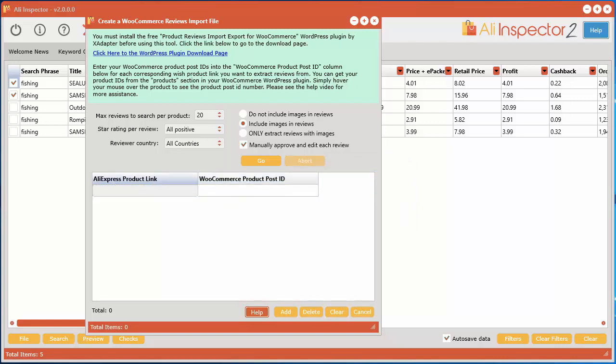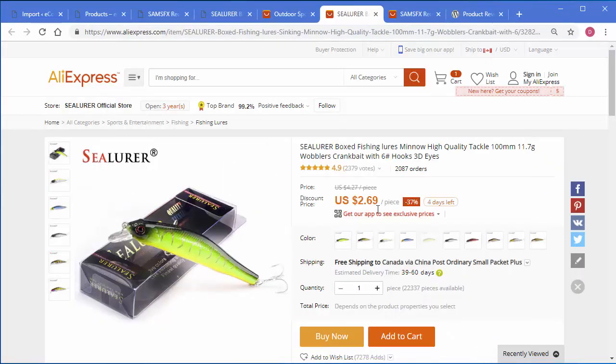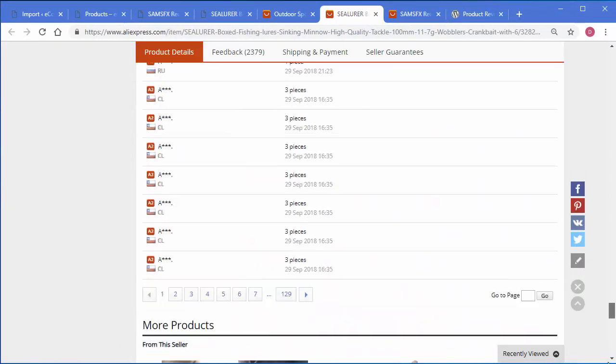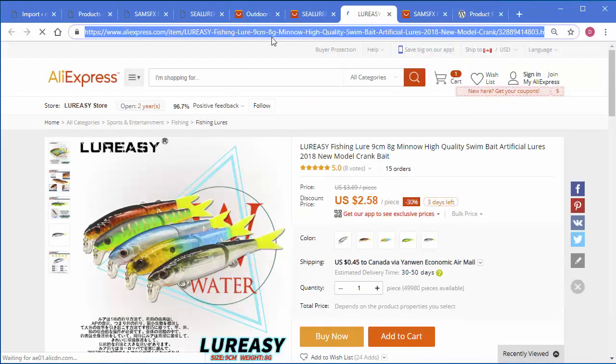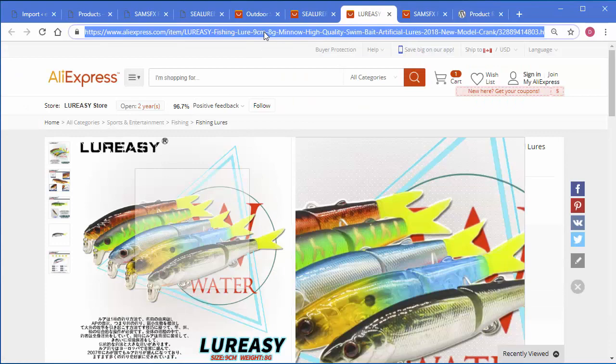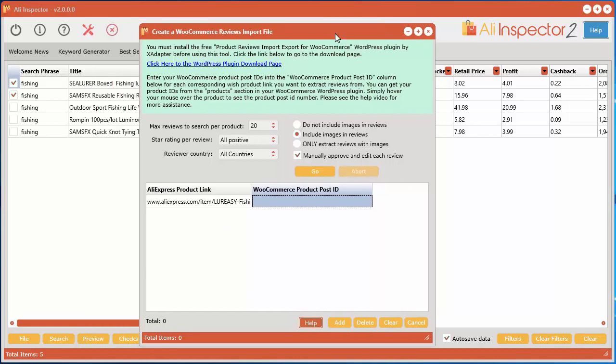For example, if you're on Aliexpress and you find another product you'd like to import, you just select that link in the address bar, right click and copy, in here right click and paste, and stick in your post ID. Obviously you have to import the product first into your WooCommerce store before you can import the reviews, but after you've done that, then you can go ahead and do it all manually, kind of like this.